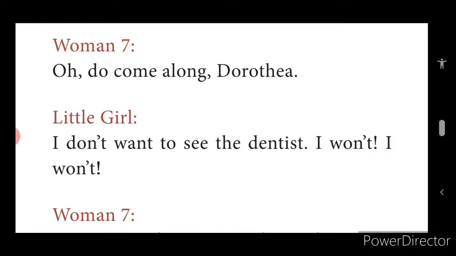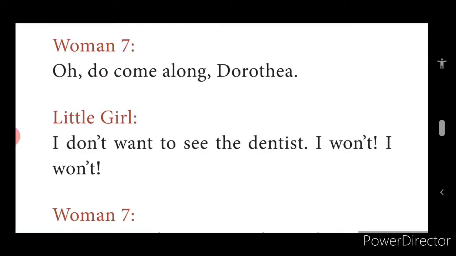I won't. Now here woman 6, she comes along with her little girl. The little girl's name is Dorata. Now this girl keeps screaming there, I don't want to see the dentist. I won't. You could imagine this scenario, children.